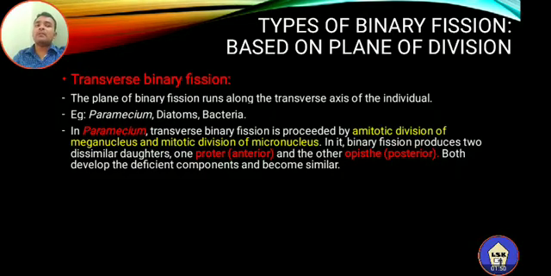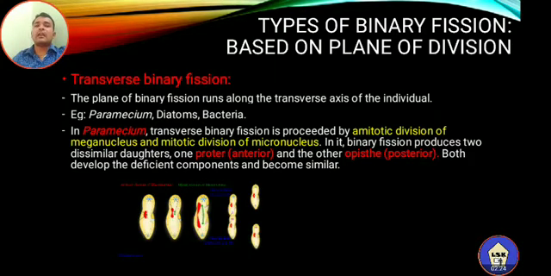In Paramecium, the transverse binary fission is preceded by the amitotic division of the meganucleus and mitotic division of the micronucleus. In it, binary fission produces two dissimilar daughters. One is called the proter, or anterior, and the other is called the opisthe, or posterior. Both develop the deficient components and become similar.